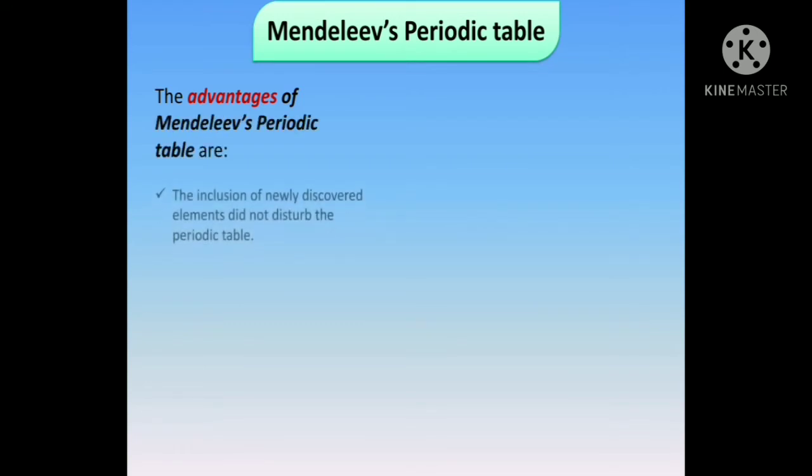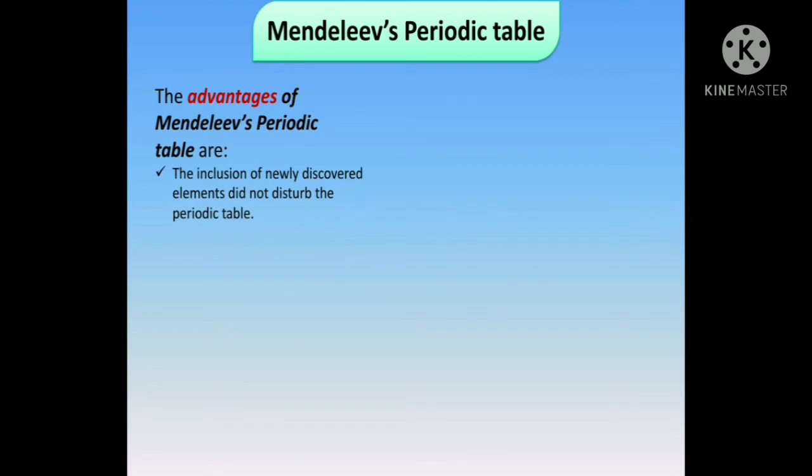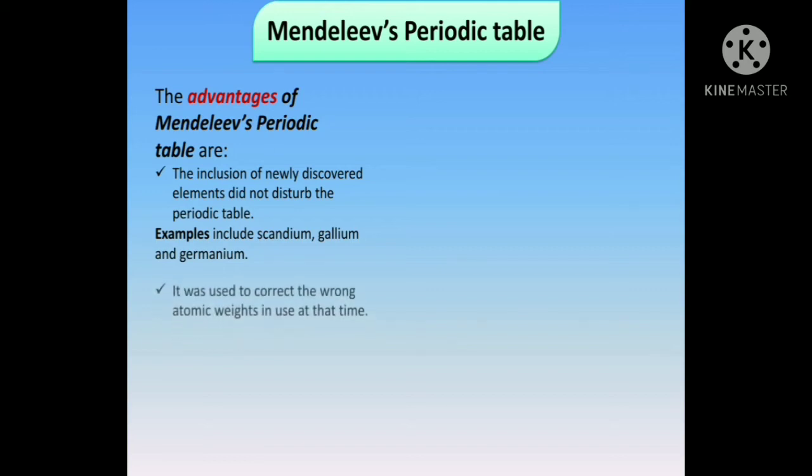Now, let us study some advantages of Mendeleev's periodic table. The inclusion of newly discovered elements did not disturb the periodic table. For example, scandium, gallium and germanium, which were Eka-boron, Eka-aluminium and Eka-silicon, were discovered later on, but they could fit properly in the periodic table.